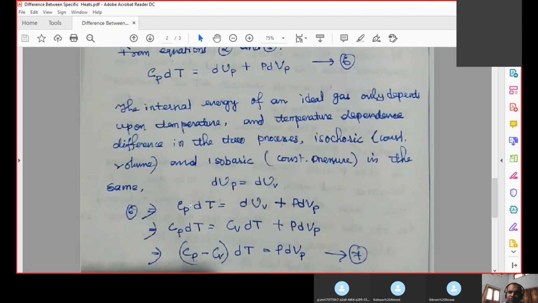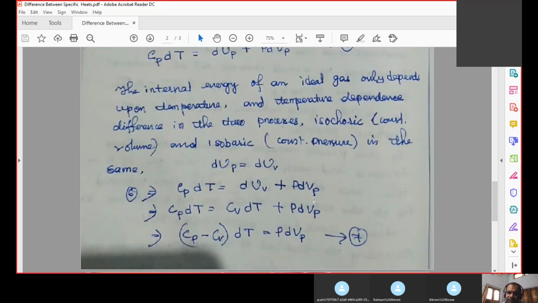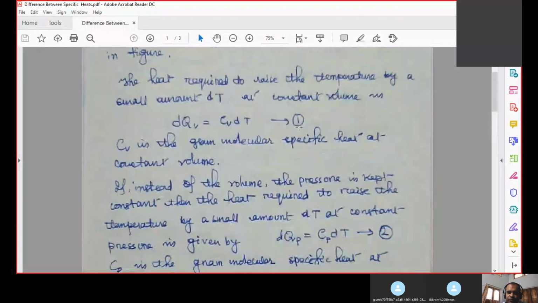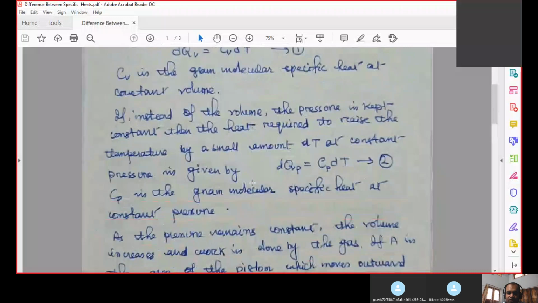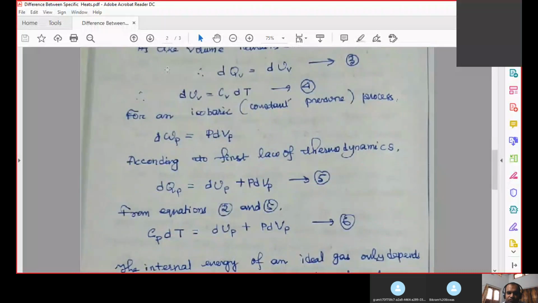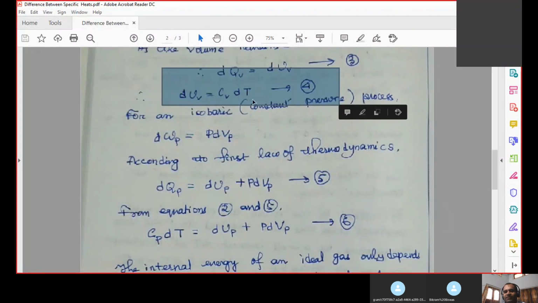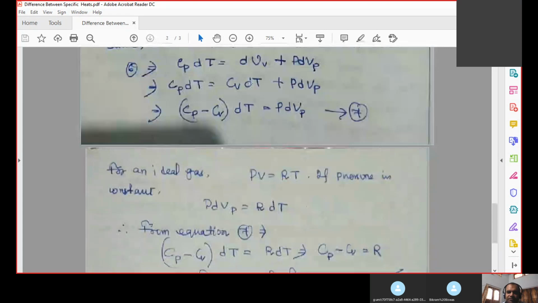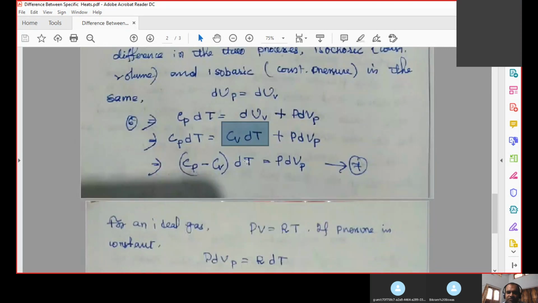So that is what we have done here: Cp dt is equal to dUV plus P dVP. Now in equation 4, what have we got? dUV is equal to CV dt. So here in place of dUV you can replace that with CV dt.